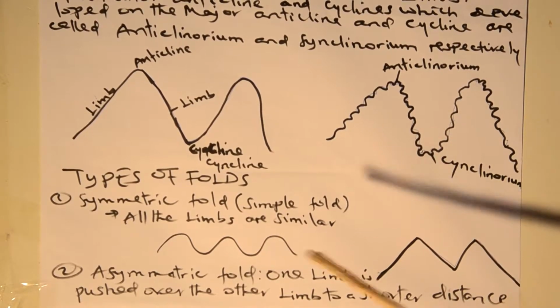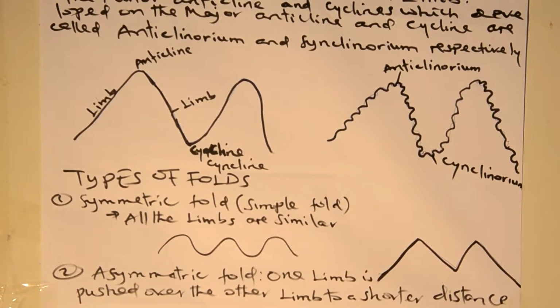This is when all rims are similar. What is the meaning of rims? Rim is the area between the anticline and the syncline. Therefore, whenever we talk about symmetric, this is when all rims are similar.